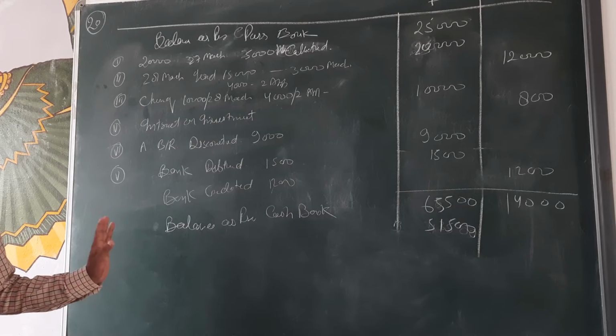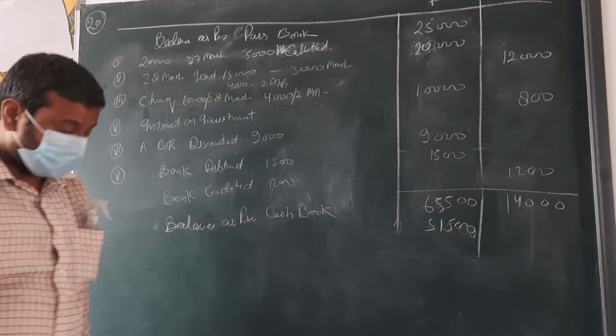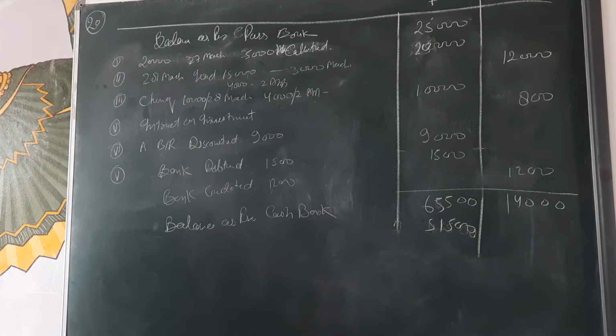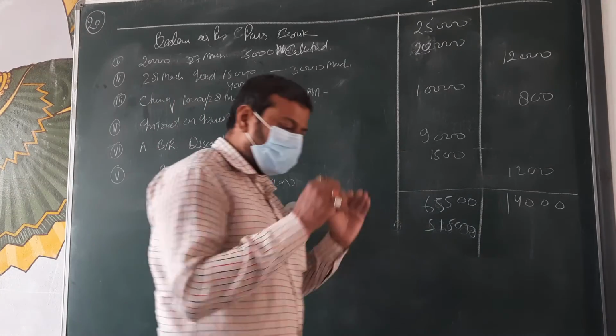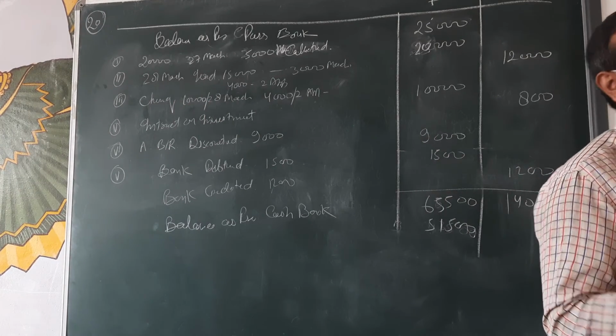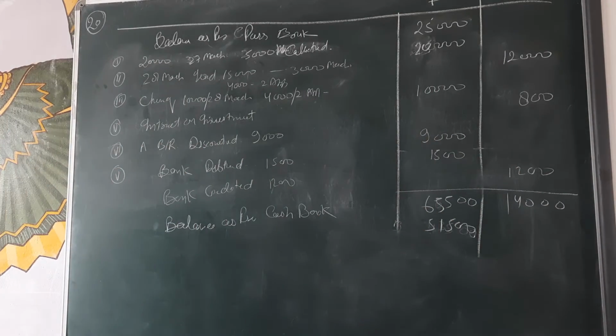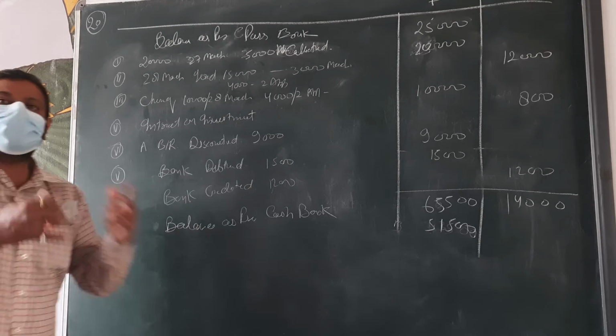Done? Everyone? Okay. Now we are going for the amended cash book. First, clear your mind what is the meaning of amended cash book. When all the correction which is done or all the problem which came from the cash book will be corrected in cash book only, and the problem which comes from the passbook will be corrected by the bank reconciliation statement only. That system is called amended cash book. It means we are going to amend the cash book.